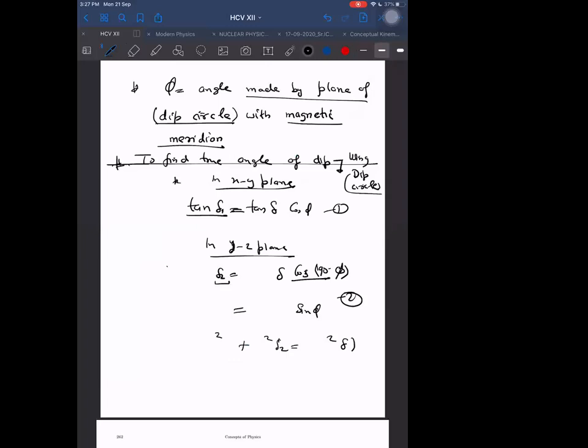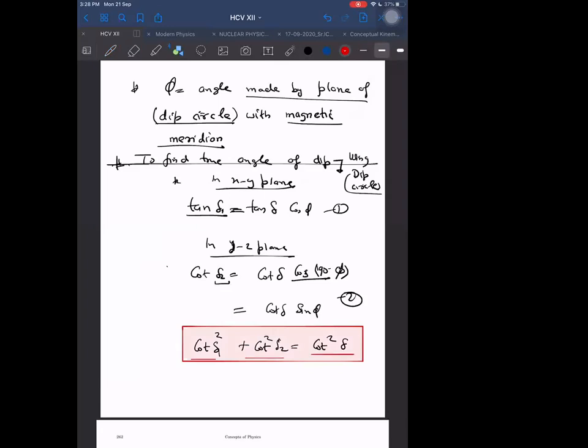So cot of delta 2 is equal to cot of delta, then cot square delta 1 plus cot square delta 2 is equal to cot square delta. That is correct at last. This is cot square. This is our relation.